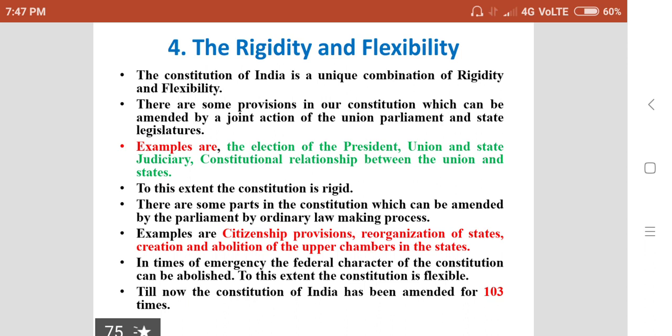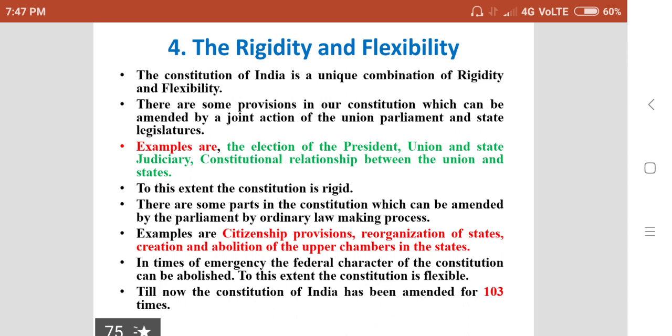So, in these matters, the amendment of the Constitution of India is so easy. Whenever the circumstances are changed, or whenever there is a necessity to amend these provisions in our Constitution, they can be amended by the Parliament itself.